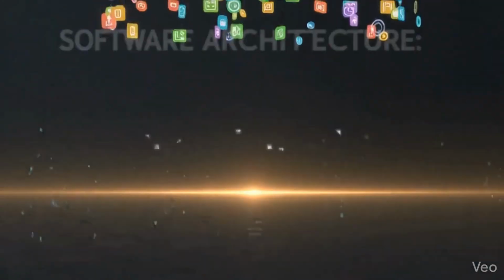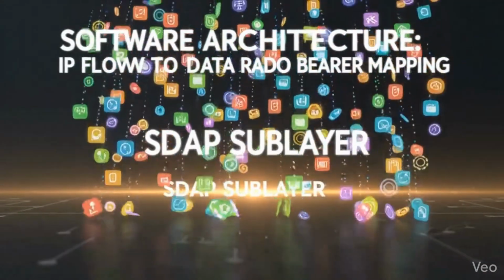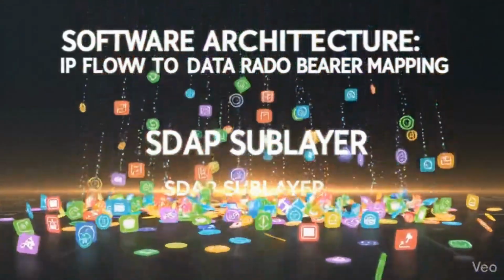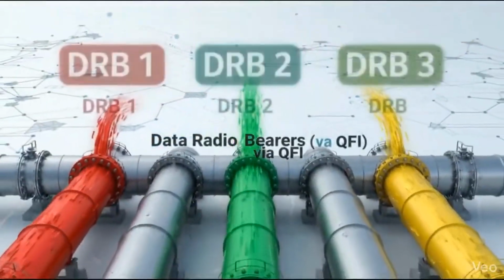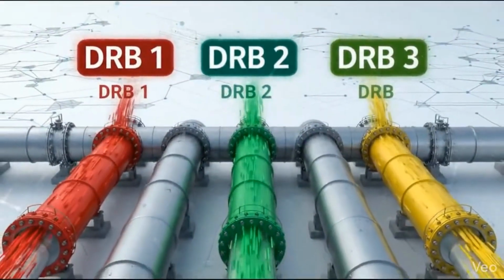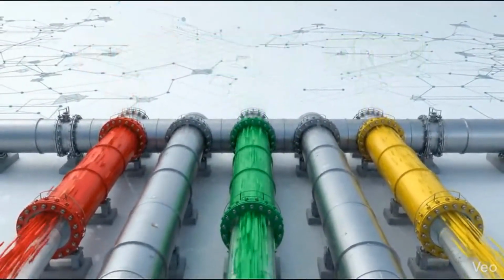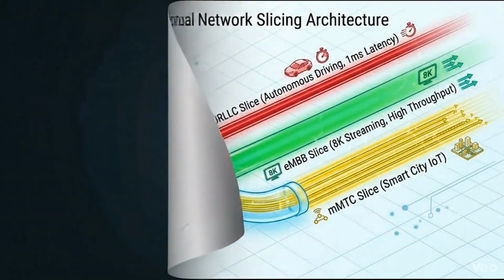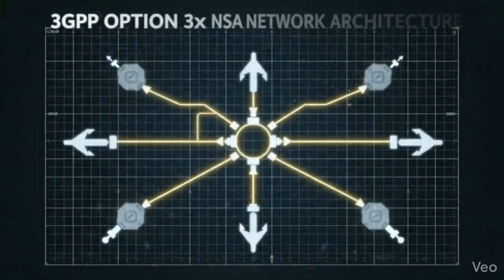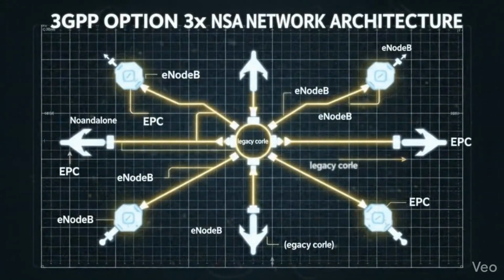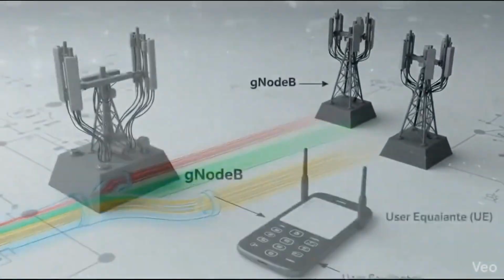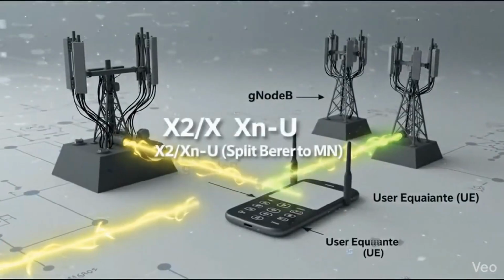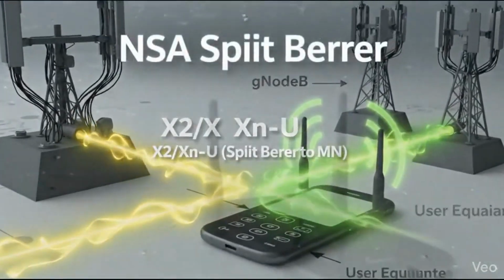At the user plane, incoming application data streams must first hit the SDAP sublayer. SDAP intelligently maps these user IP flows directly into prioritized data radio bearers. In non-standalone option 3X, the legacy 4G core still anchors the network control plane. Traffic splits at the 5G secondary node, routing user data paths across both generations.